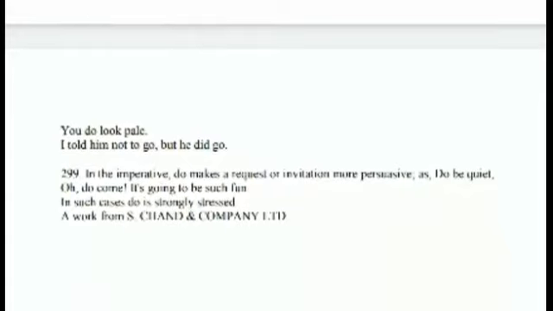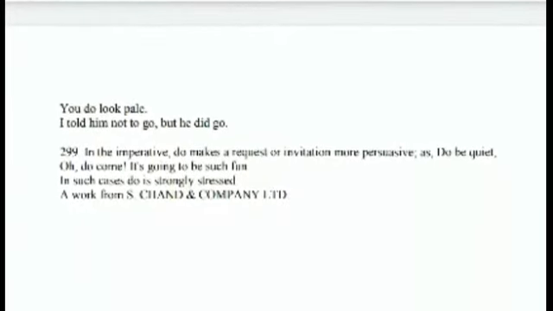Like this. Do is also used to emphasize the affirmative nature of a sentence. You do look pale. I told him not to go, but he did go. Next auxiliary verbs, helping verbs, are can, could, may, might. Modals, these are.